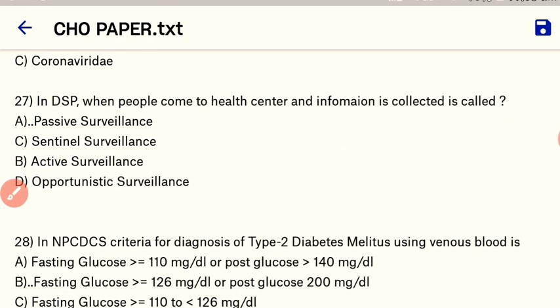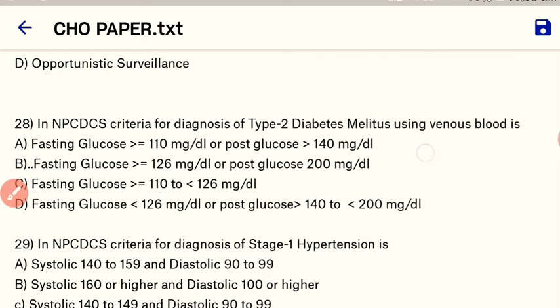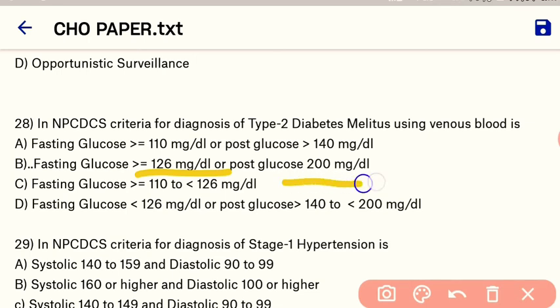Okay. Next question. In IDSP, when people come to a health center and information is collected, it is called passive surveillance. Okay. Next question. In NPCDCS, the criteria for diagnosis of type 2 diabetes mellitus using venous blood is... so here our right answer is fasting glucose greater than or equal to 126 mg per dl, or post-prandial glucose around 200 mg per dl. So this one is the criteria for type 2 diabetes mellitus according to NPCDCS criteria.